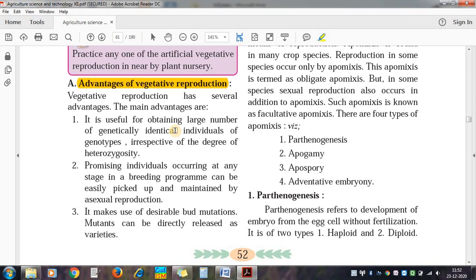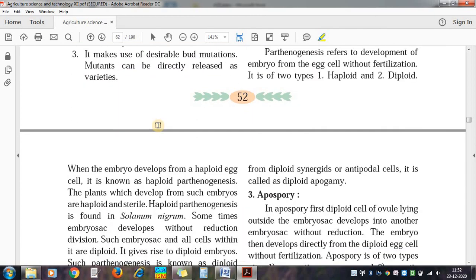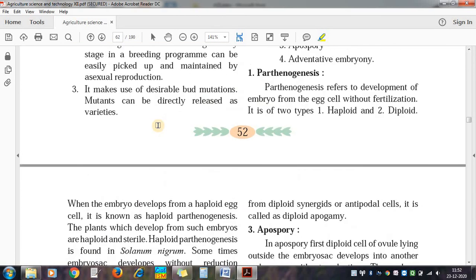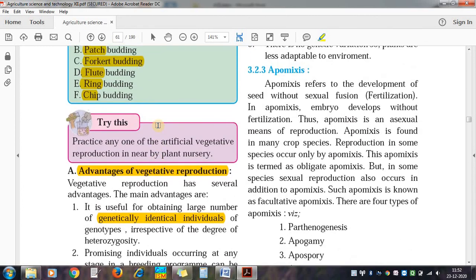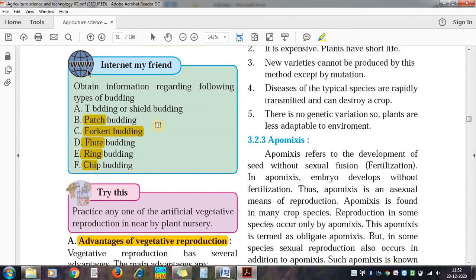Now, what are the advantages of vegetative reproduction? There are different advantages of this vegetative reproduction. Now, which are these advantages? That we can make genetically identical plants, means the genotypes are the same. So there are different advantages of these asexual methods of reproduction. Those we will see later on.